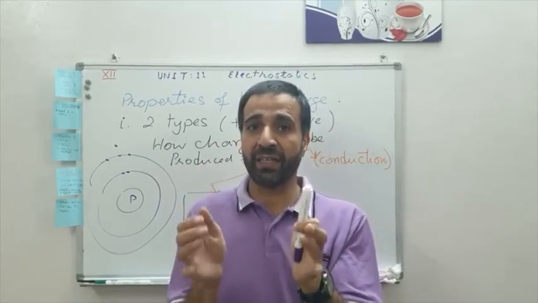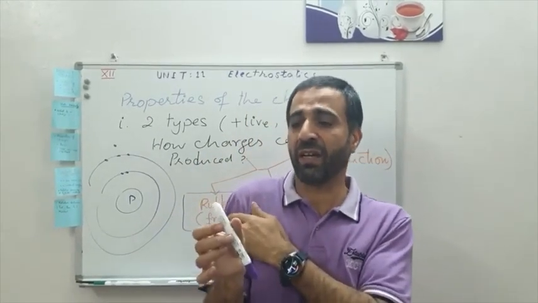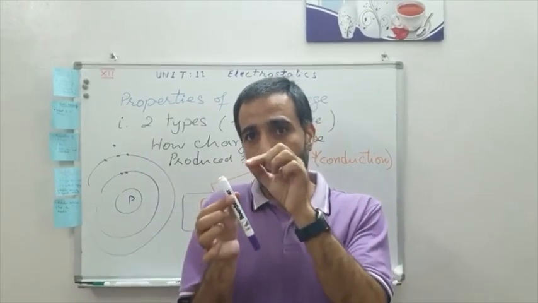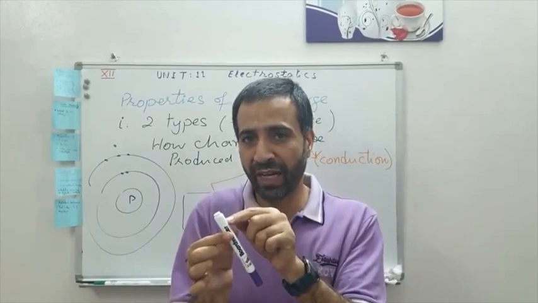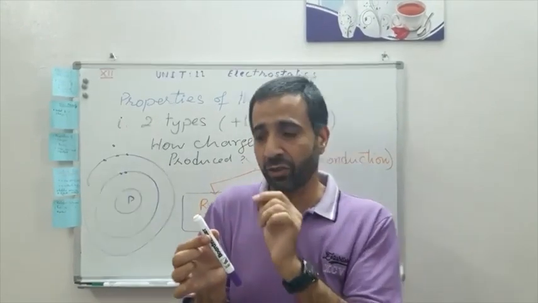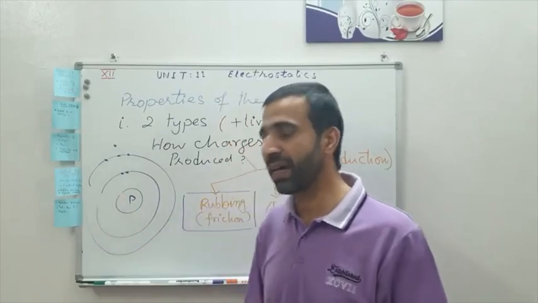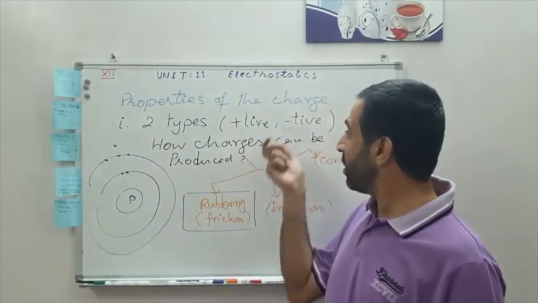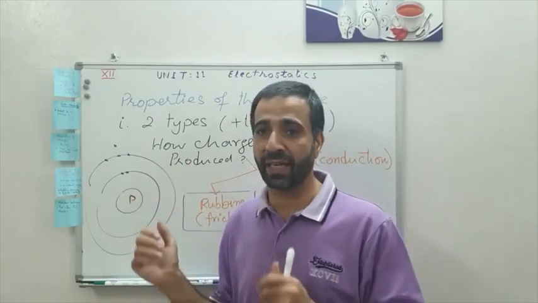Then definitely the mass is also disturbed. Why? Because electrons transfer from the shirt to the marker. So the marker now has more electrons, which means it has more mass, because electrons are material particles and they have mass. So by charging bodies, you are also disturbing their masses.